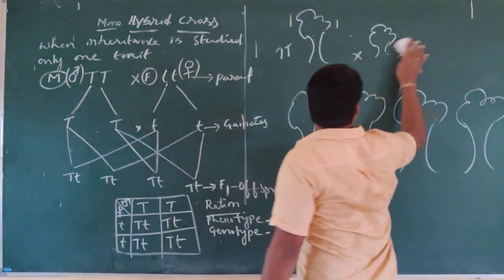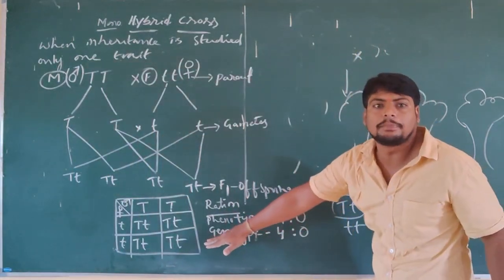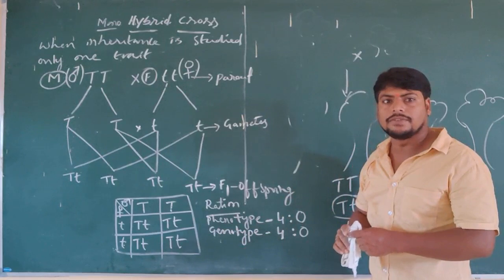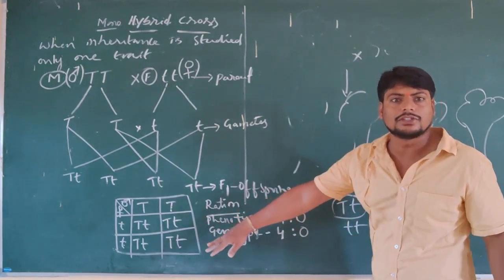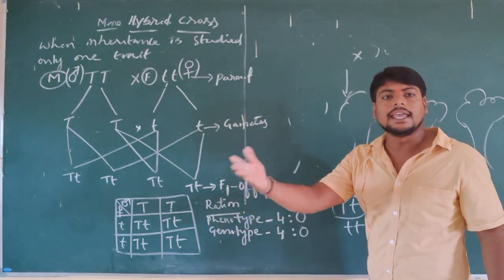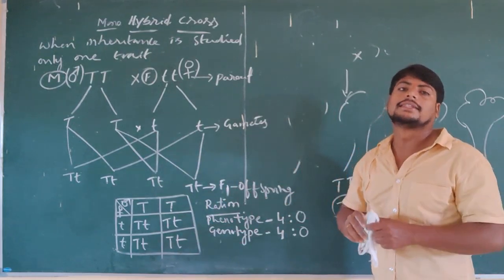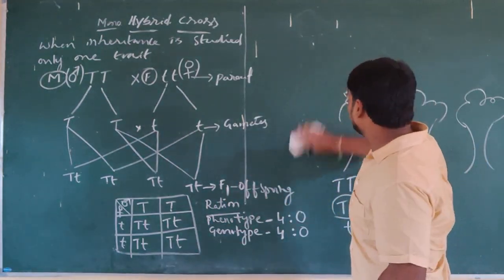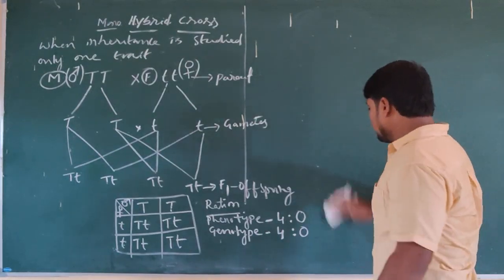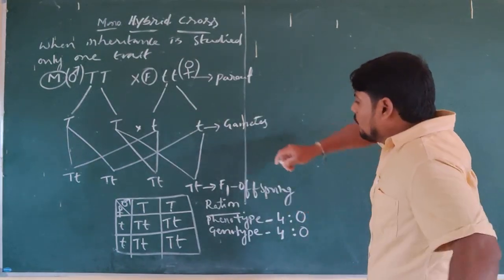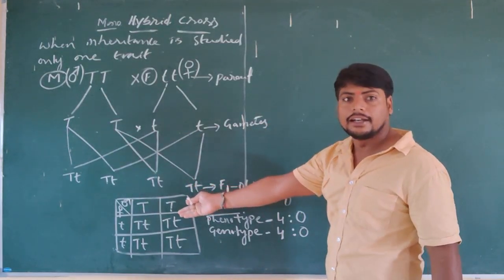The same thing, what we used to do is self-pollination of the F1 generation plants. So what are the F1 generation plants we have? Capital T, small t. All the plants which we have have the same pair of alleles present. One is dominant and another one is recessive. That is what we are going to discuss in the F2 generation. What is happening here? In the F2 generation, we are creating it by self-pollination.